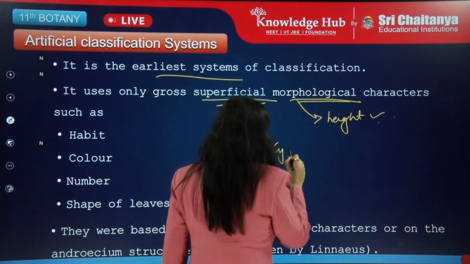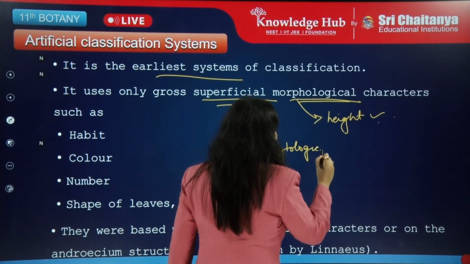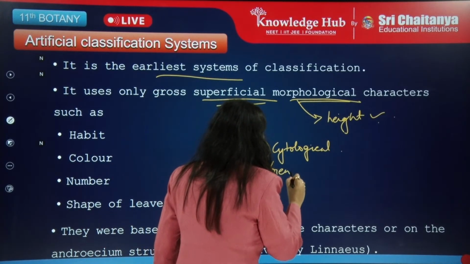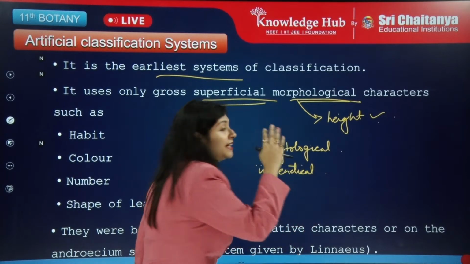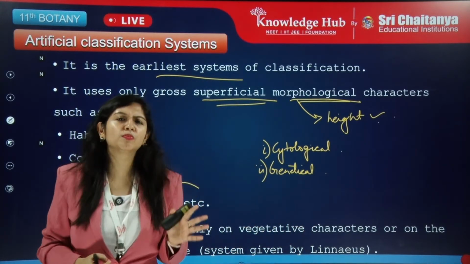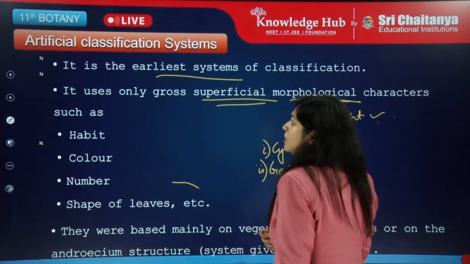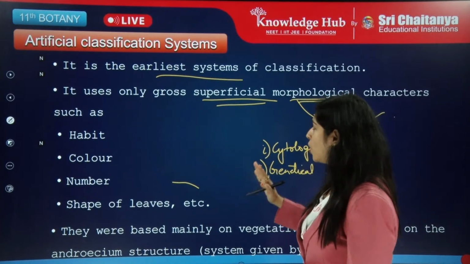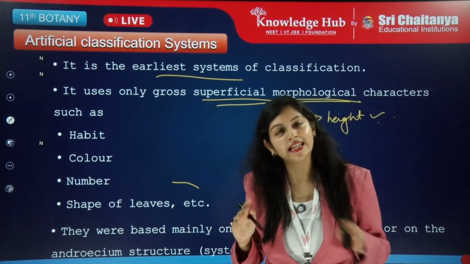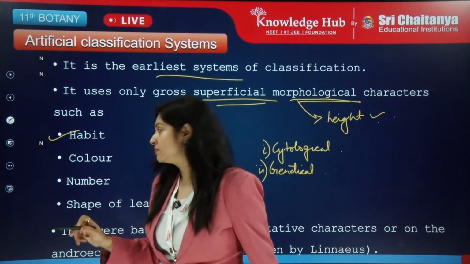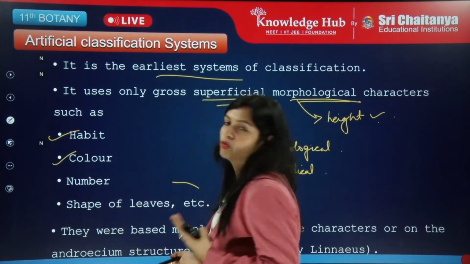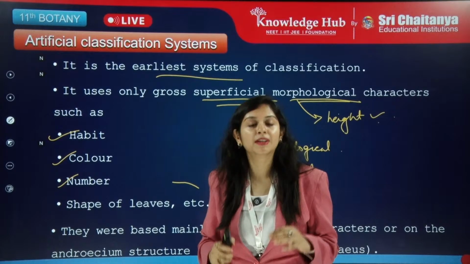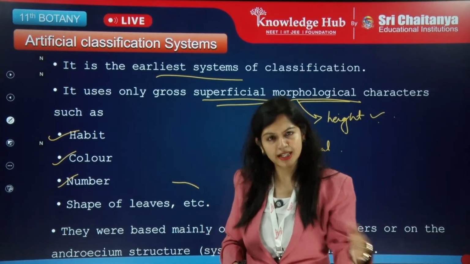Like cytological, how cells are different. Then we can also say genetical. All these characters have to be taken into account apart from only superficial morphological characters, which was not done by the artificial system. The artificial system only used gross superficial morphological characters like habit and color, how we can separate them by color. Then number, like how many plants are observed in this area and how many in the others.